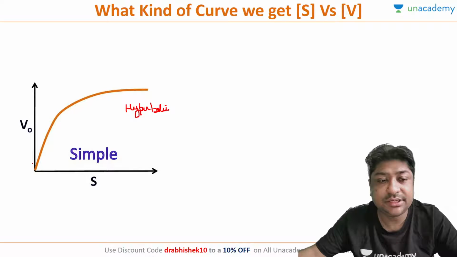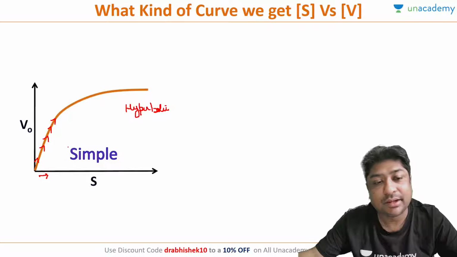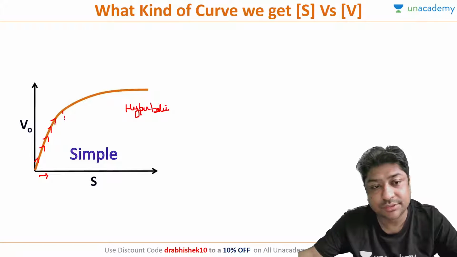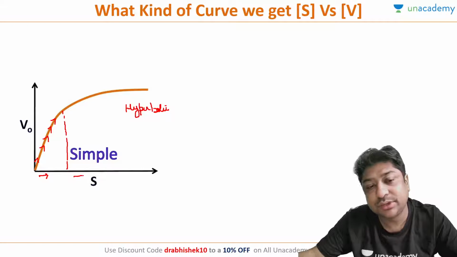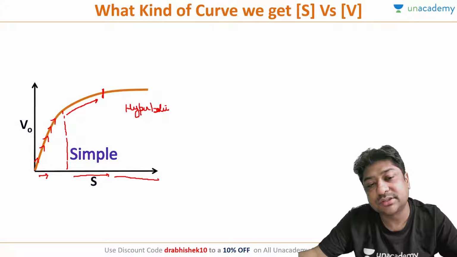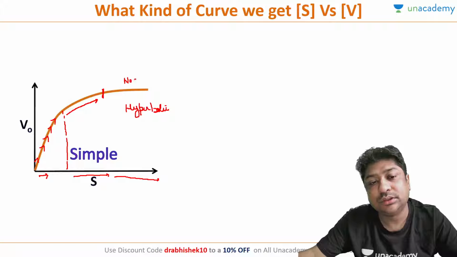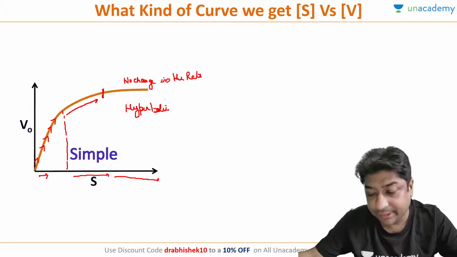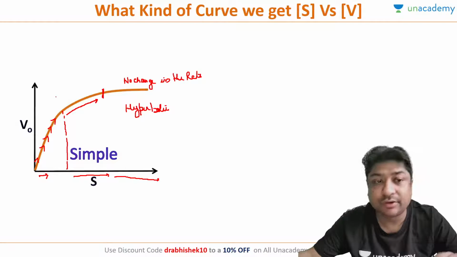Hyperbolic curve means, initially, as we increase the substrate concentration, the rate of the reaction increases very rapidly. But after some time, beyond this point, as you increase the substrate concentration, the increase in the rate of the reaction slows down, and beyond this point, even if you increase the substrate concentration, there is no change in the rate of the reaction. So are you clear what kind of curve we get? Is everybody clear what kind of curve we get?